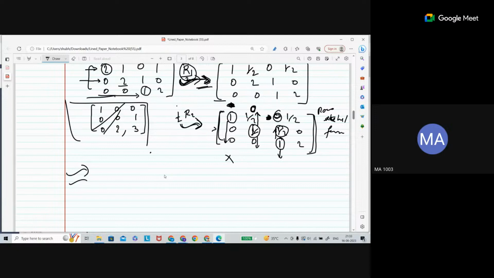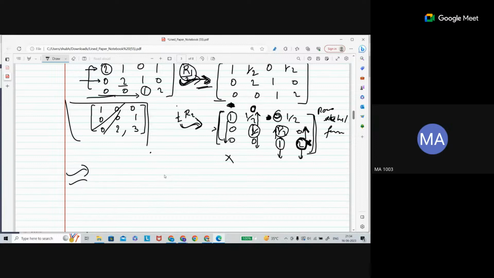Then our matrix is going to be in reduced row echelon form. See, this 2 is not our leading entry, so we will not discuss what is below it and above it. We will not even discuss that. If it is a leading entry, then we will discuss. See that this is not our leading entry.